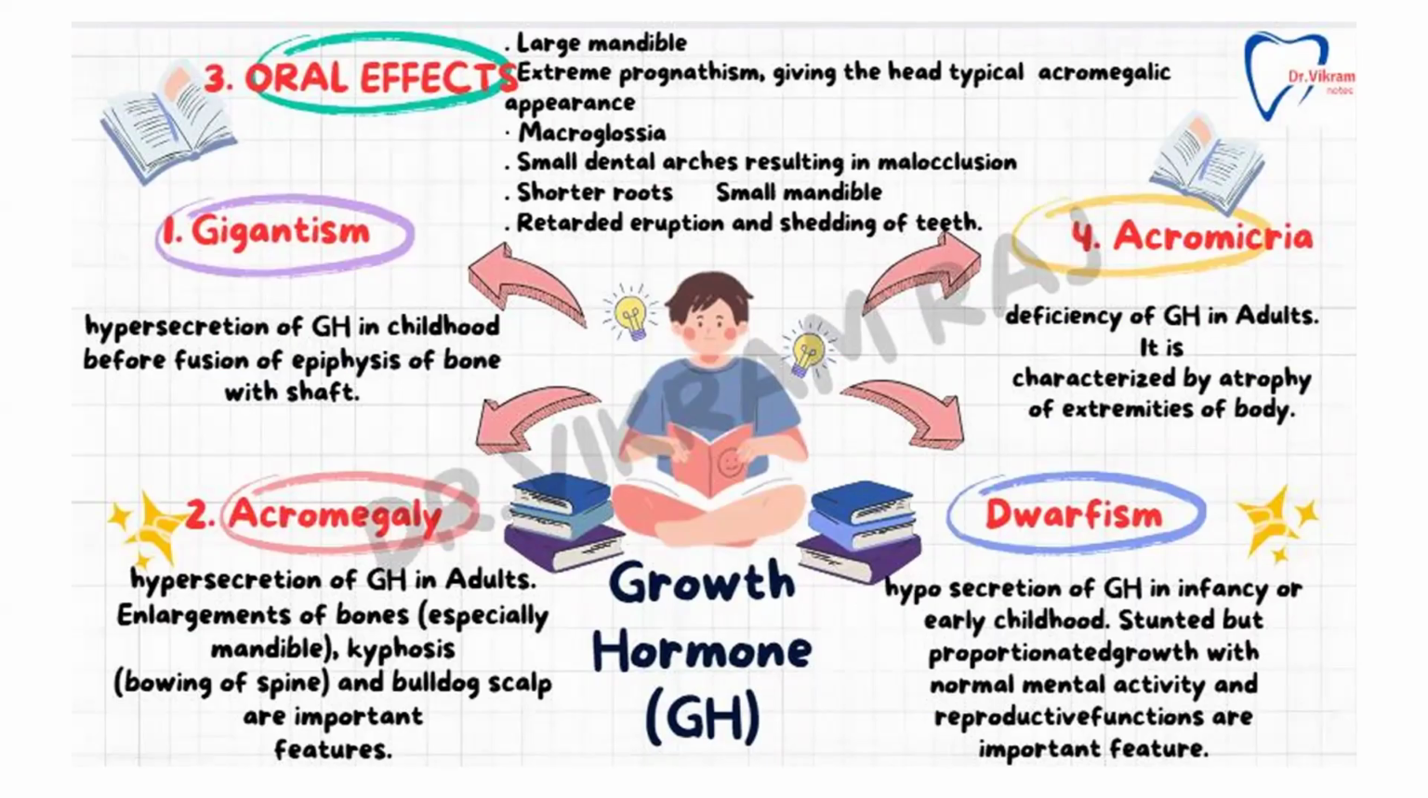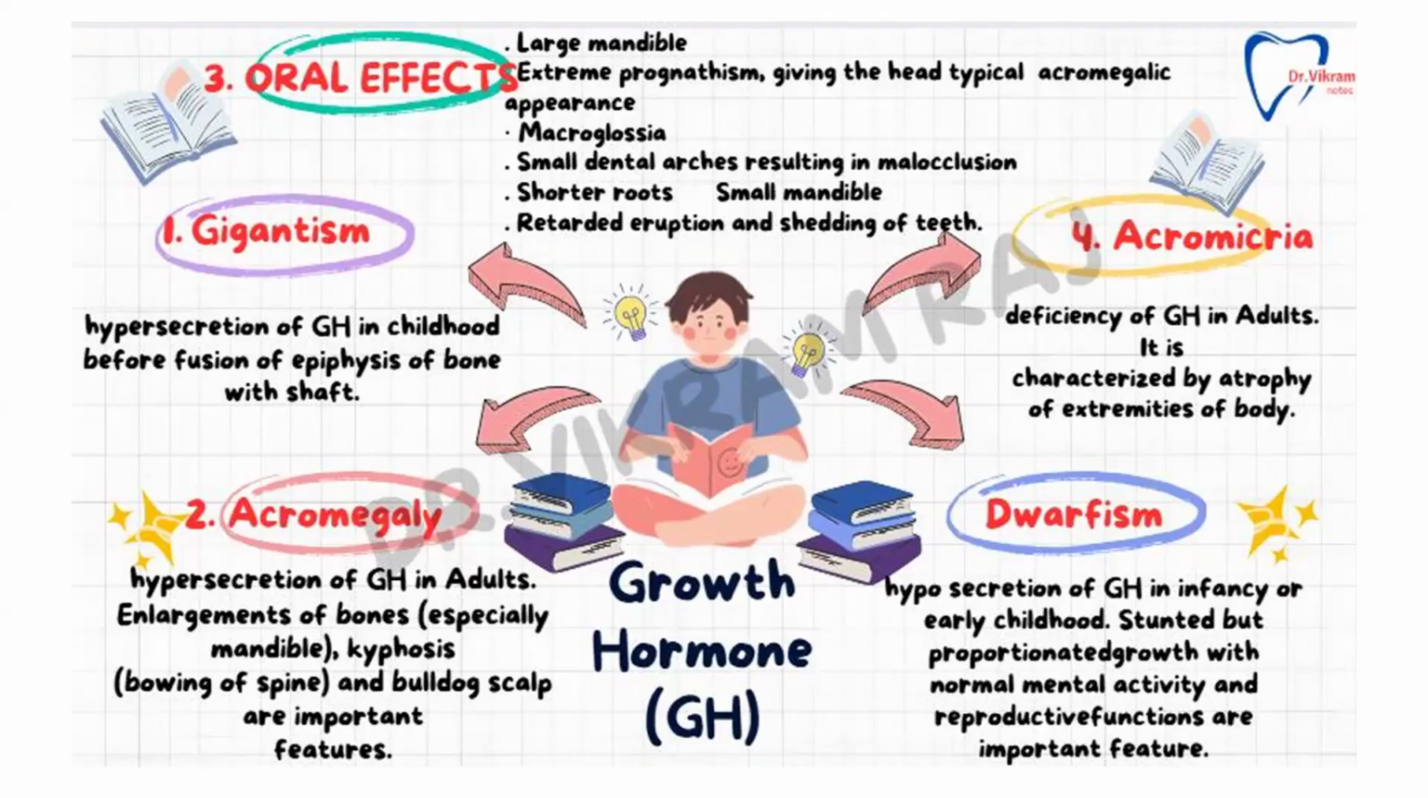Whereas hyposecretion, that means less growth hormone is secreted, is going to cause dwarfism. That is hyposecretion of growth hormone in infancy or early childhood, with stunted growth but proportionate, that is, all the body parts are in the same proportion, with normal mental activity and reproductive functions as important features. Generally, body proportion follows a golden proportion, where each and every body part and organ is divided according to the golden proportion.